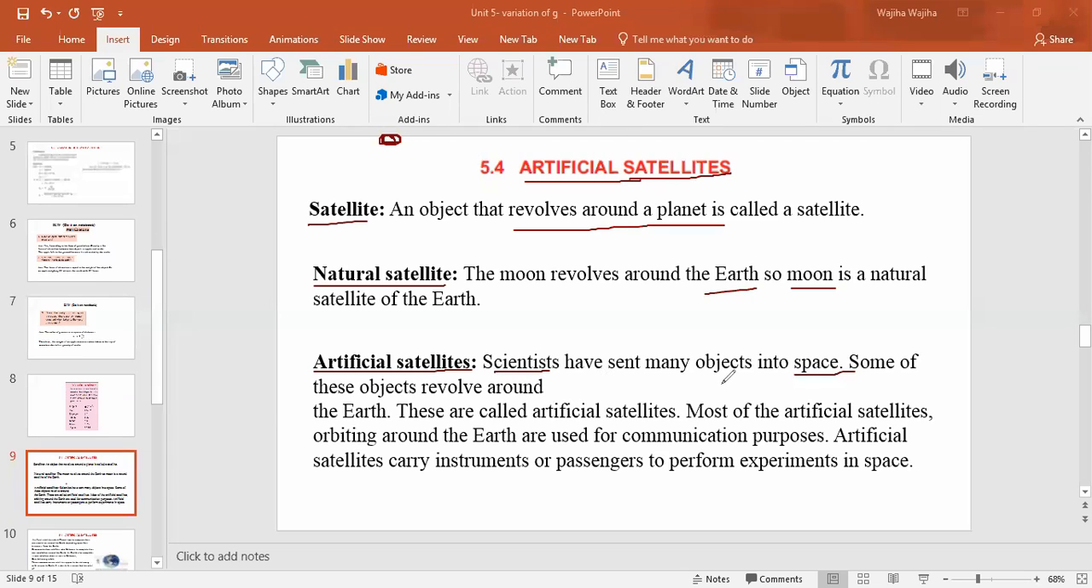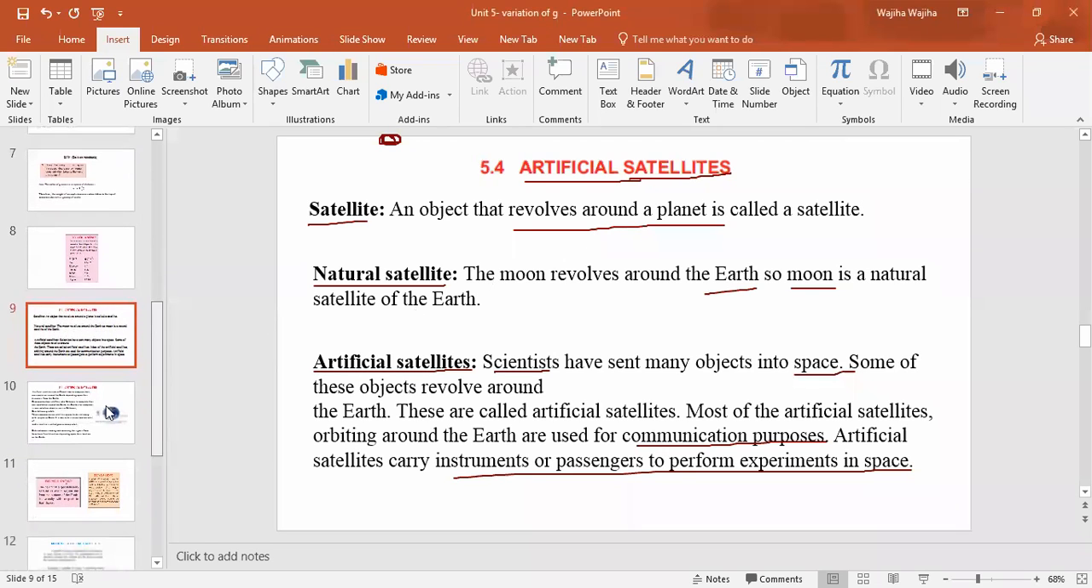Scientists have sent many objects into space. Some of these objects revolve around the earth. These are called artificial satellites. Most of the artificial satellites orbiting around the earth are used for communication purposes. As I told you class, basically their aim is to provide us information. Artificial satellites carry instruments or passengers to perform experiments in space, relating to what kind of information we want to get from them.